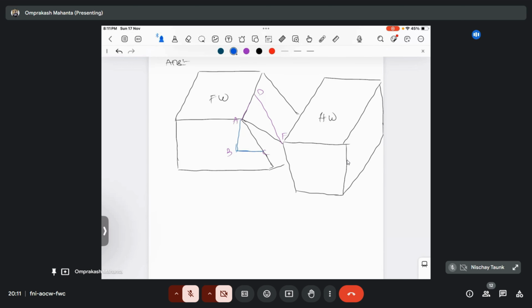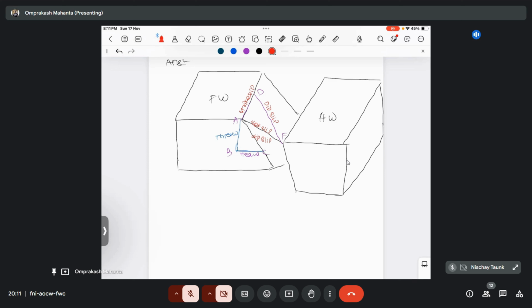Remember that for oblique slip fault, this is your throw, this is your heave, and AD is your strike slip component. DF is your dip slip component, and AF is your net slip component. This is your net slip, and again AC is the dip slip component.